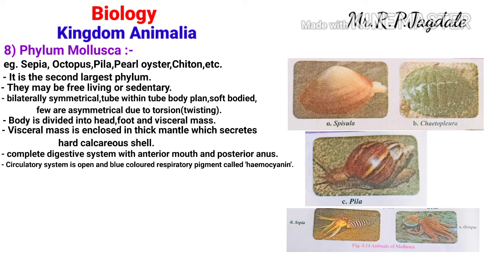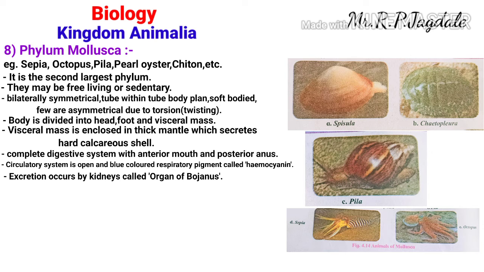Excretion occurs by the kidneys, and these are called the organ of Bojanus. It can be asked as a multiple choice question: organ of Bojanus is present in which phylum? The answer is phylum Mollusca. Hemocyanin is also present in phylum Mollusca. Such questions may be asked in competitive exams like JEE and NEET, or in the multiple choice questions in your exams also.